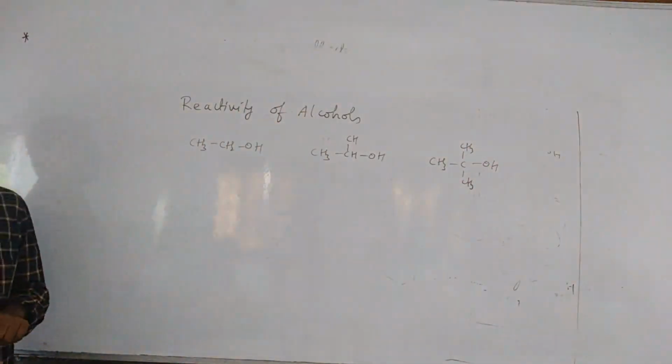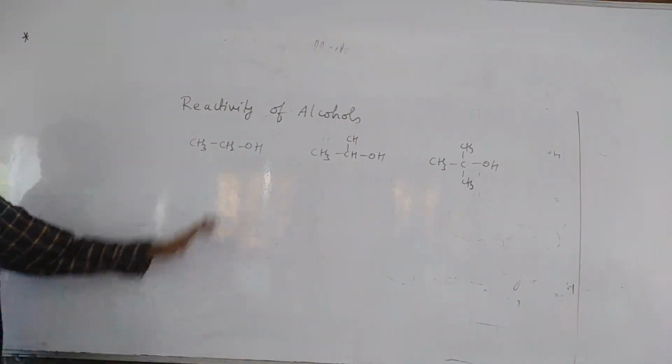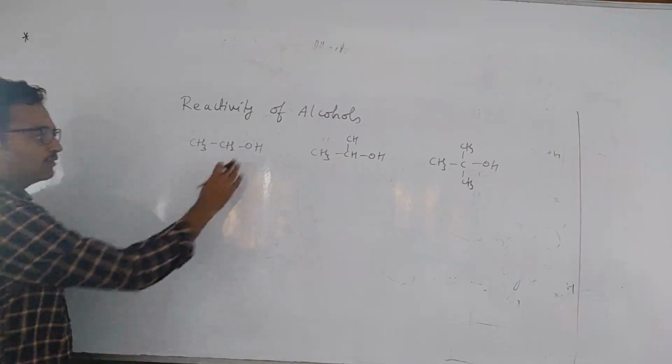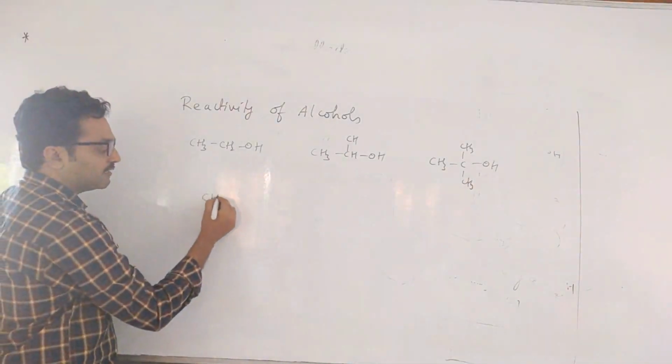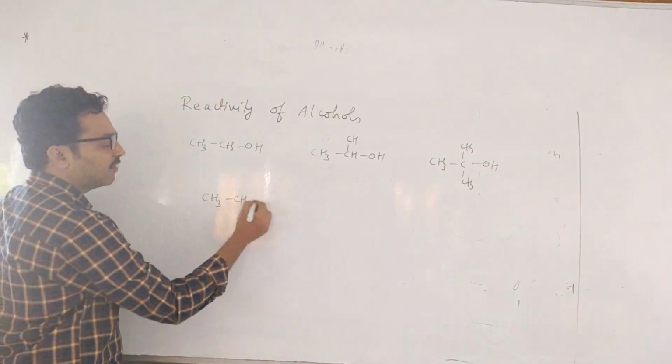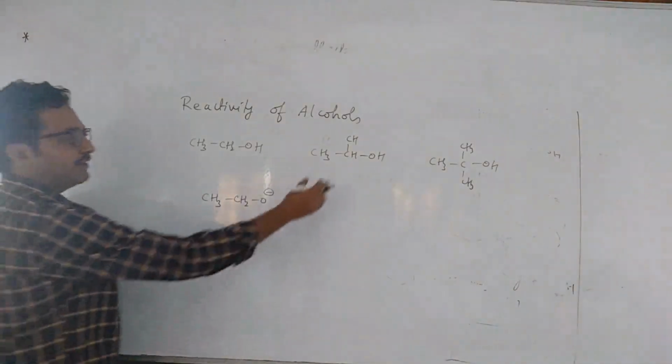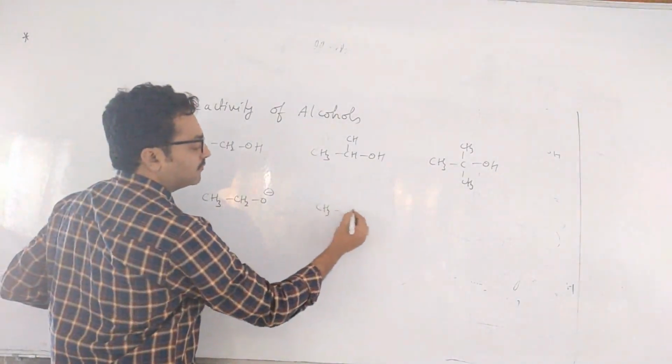So tell me which is more acidic among them. Simple, after giving H plus, check the formed anion, children. If it gives H plus, what is the ion? Alkoxide ion it will form. Easy. And if it gives H plus ion, what will it form?